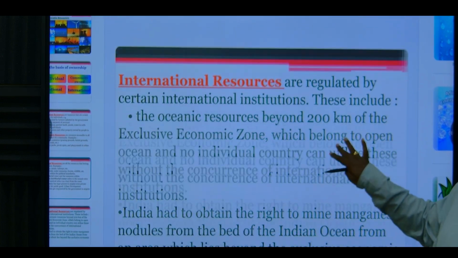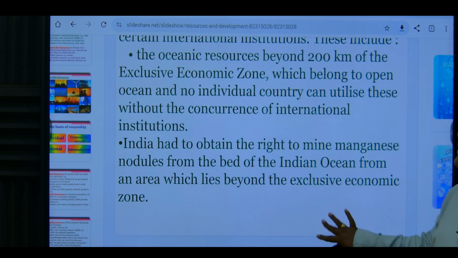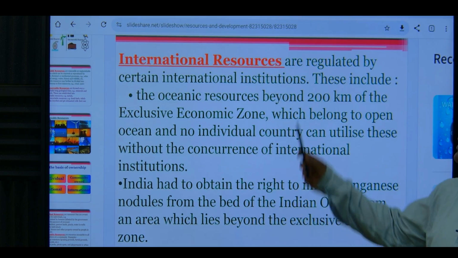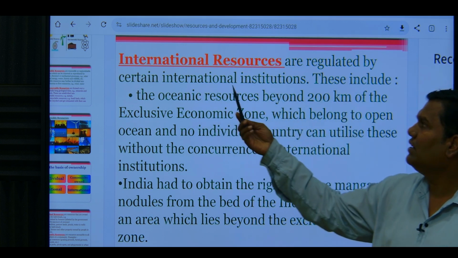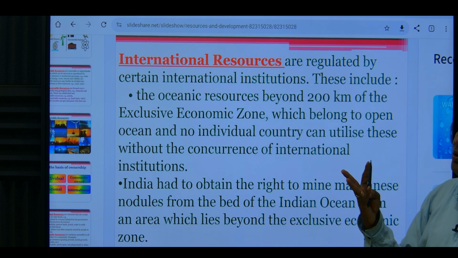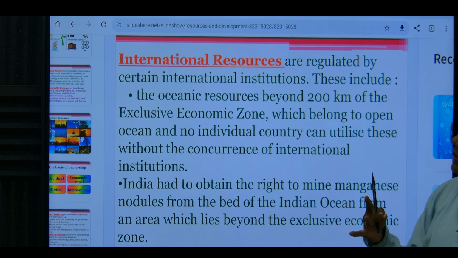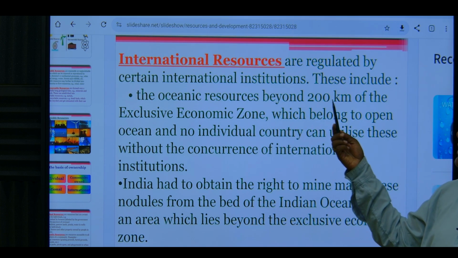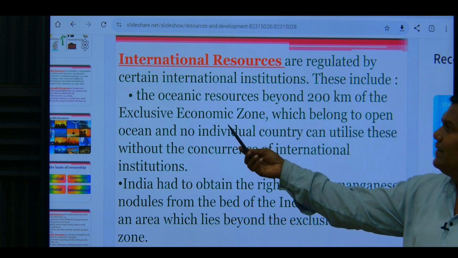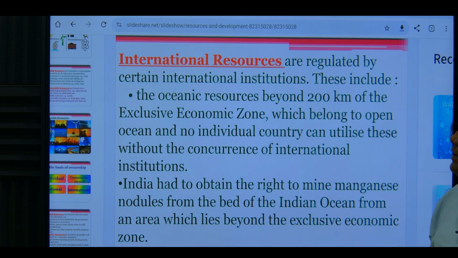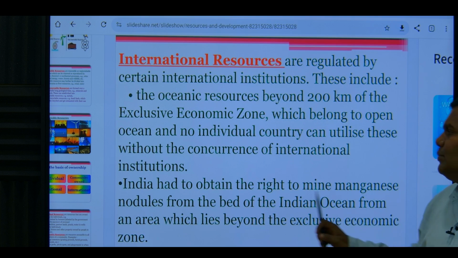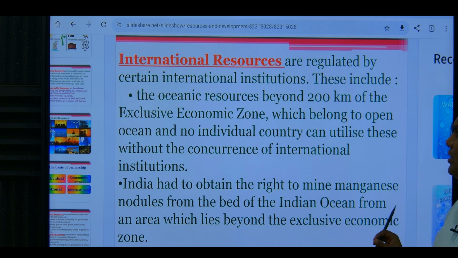Next one is international. So what are international resources? They are regulated by certain international institutions like UNO, WHO, WTO. These are international institutions and organizations, and the oceanic resources are utilized up to 200 kilometers, the Exclusive Economic Zone. Okay, these are the most important international resources. India has obtained the right to mine manganese nodules from the bed of the Indian Ocean, from the area which lies beyond the exclusive economic zone. So this is also very important.